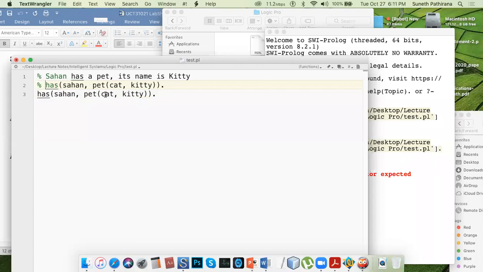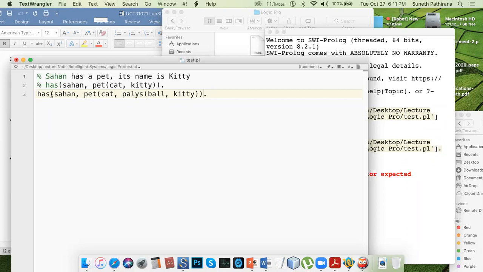Inside these pet cat, cat plays with ball. That means Sahan has a pet, which is a cat, and his name is Kitty. And the cat plays with the ball.